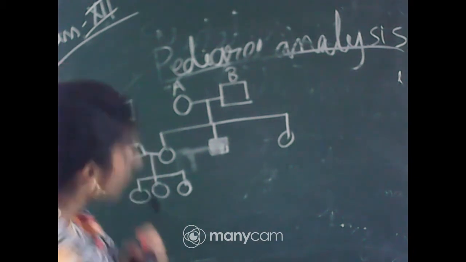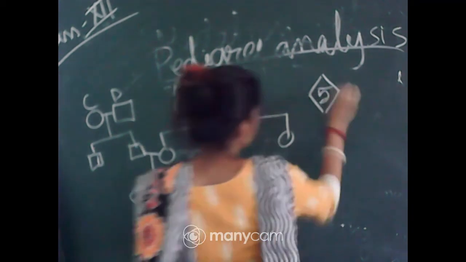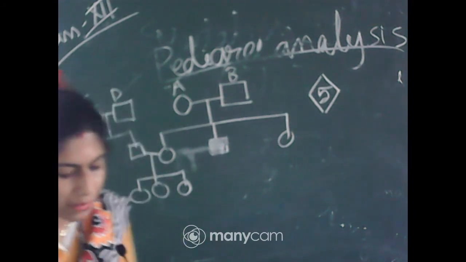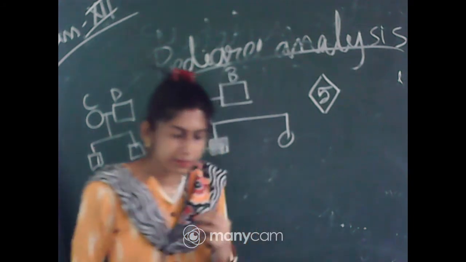Another one is, if I write 5 inside that, it will mean 5 unaffected offspring. Clear?